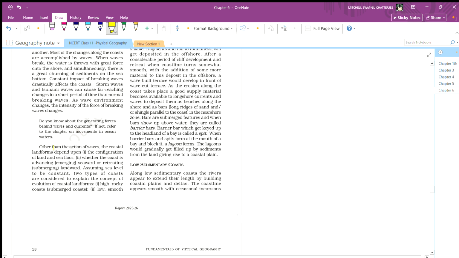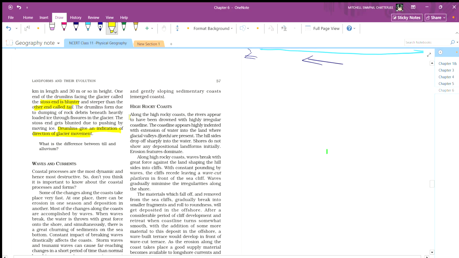Other than the action of waves, the coastal landform depends upon the configuration of land and sea floor, and whether the coast is advancing, that is emerging seaward, or retreating, that is submerging landward, assuming sea level to be constant. Two types of coast are considered to explain the evolution of coastal landforms. The first is the high and rocky coast. The other is the low, smooth and gently sloping sedimentary coast.